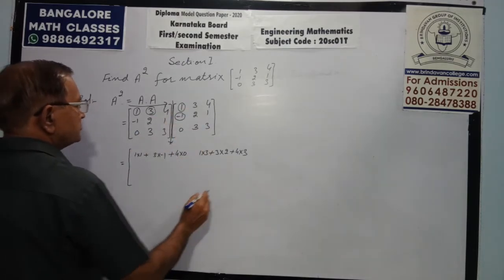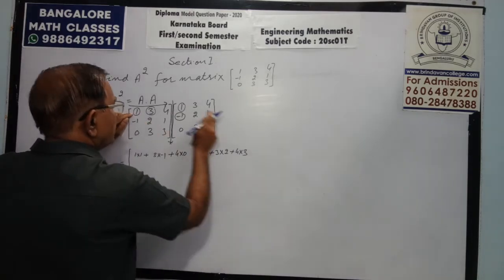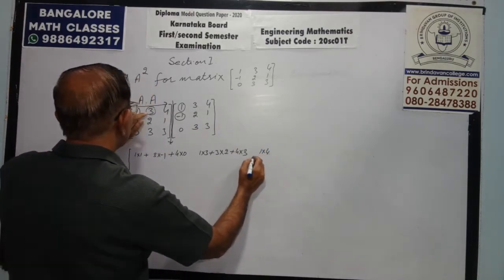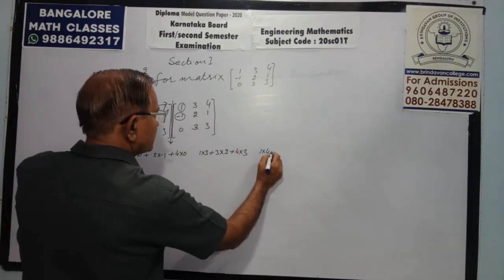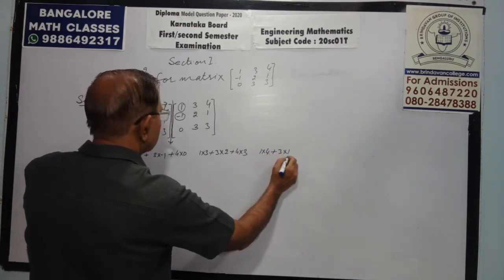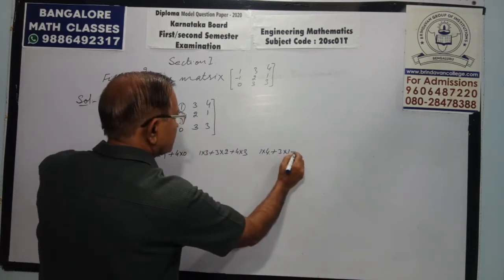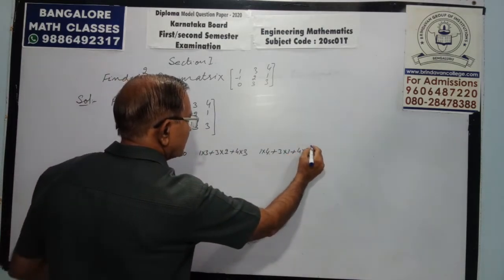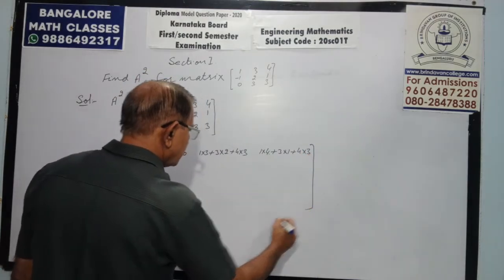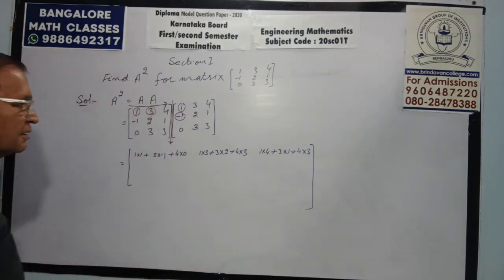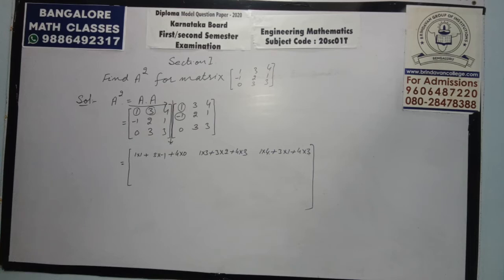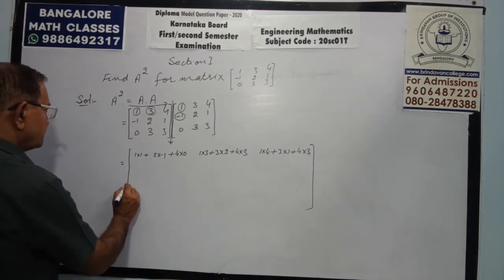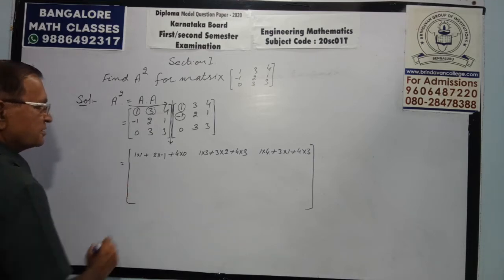First row, third column: 1 into 4, 3 into 1, 4 into 3. So like that you can multiply. I am teaching you, that's why I am writing each and everything slowly and explaining. Otherwise you can finish it quickly. Don't think the paper is lengthy.